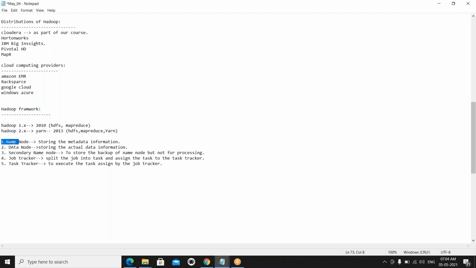One node is the name node. What is a node? Node is nothing but a computer, a laptop, a desktop, a server. One node is the name node, one node is the data node, then the secondary name node, job tracker, and task tracker. I created one distribution, that is a 5 node cluster.